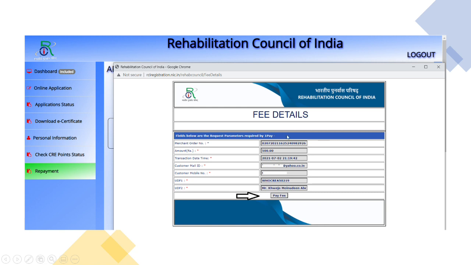Once you press, it is going to show you all the details. Okay, what's the amount? It's 500 for WHO certificate, and the transaction date, the ID, mobile number, everything. Okay, then press pay fee. Make sure that your name is there because you're paying for yourself, not for anyone else.